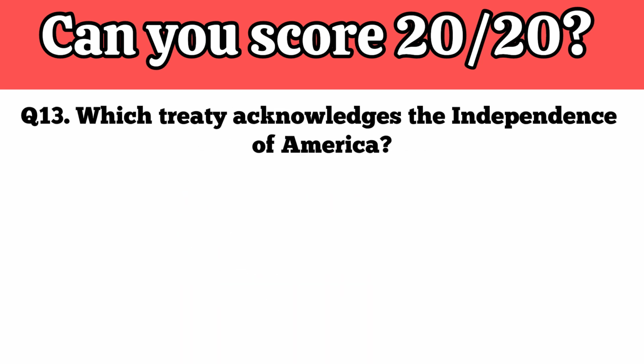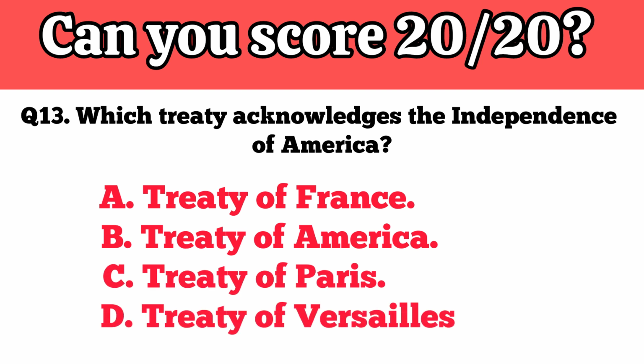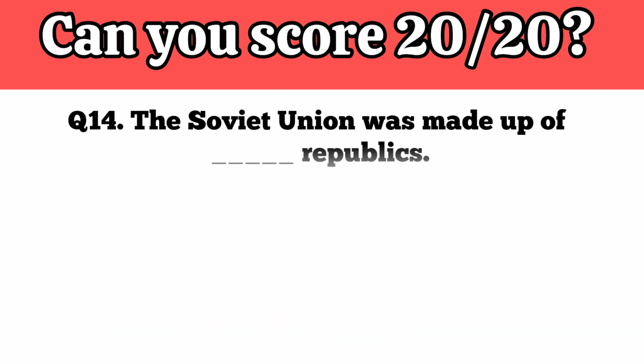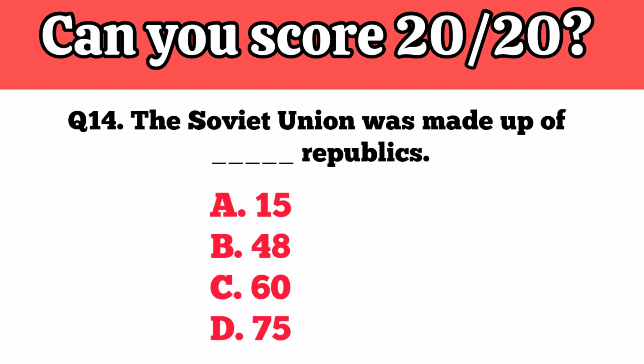Which treaty acknowledges the independence of America? Your time starts now. Treaty of Paris is the correct answer. The Soviet Union was made up of dash republics. Your time starts now. 15 republics is the correct answer.